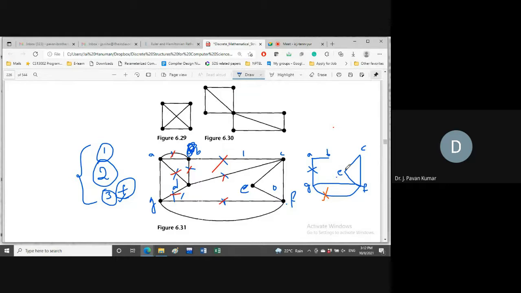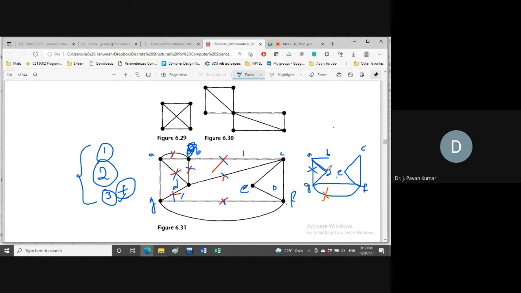Can we go back to any of these edges? No. That's why we should not consider A and G. A similar case you can observe in the case of A and B as well. Before considering A to D, we were having A to D and D to G as well, like this. Okay. Now this is D.